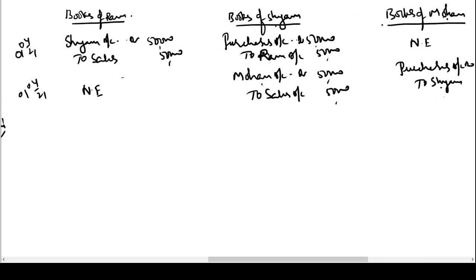The things are happening on the same day. So on 1st April 21, what is the first event? Shyam is receiving a bill from Mohan. So the entry in the books of Shyam would be bills receivable account debit to Mohan account 50,000.